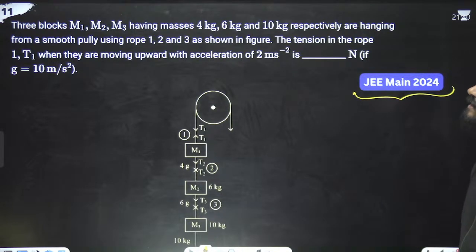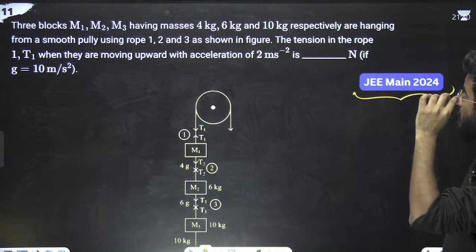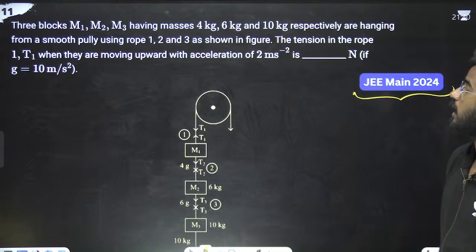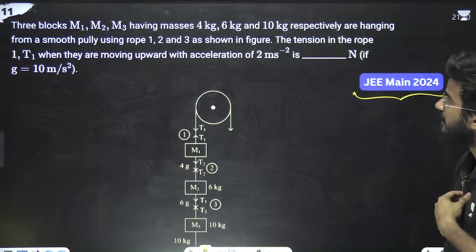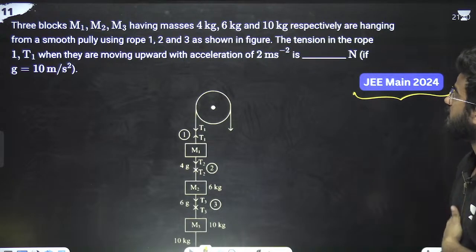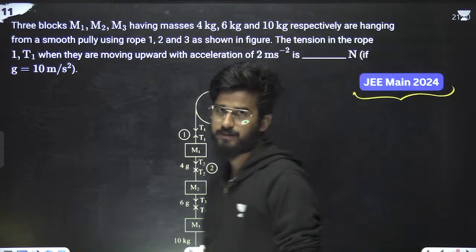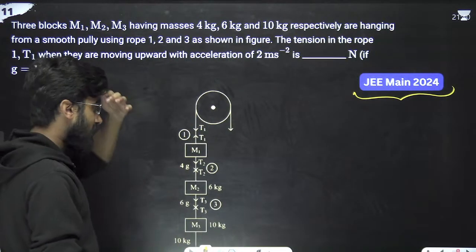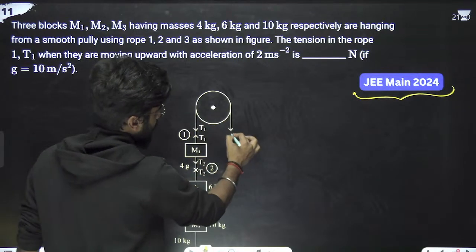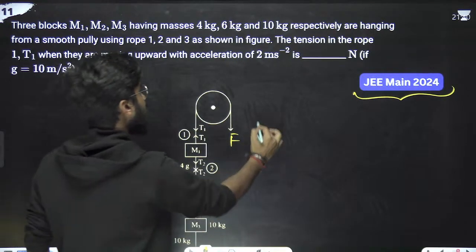The question says three blocks M1, M2, M3 with these masses are hanging with a smooth pulley and rope. We have to find the tension in rope T1 when they are moving upward with an acceleration of 2 meters per second square. Suppose we are pulling with force F.